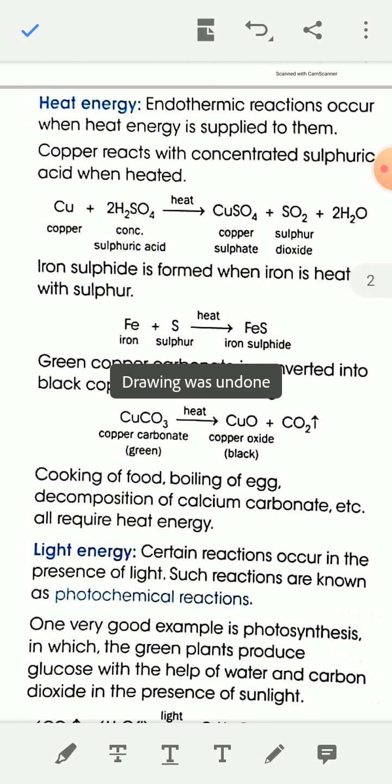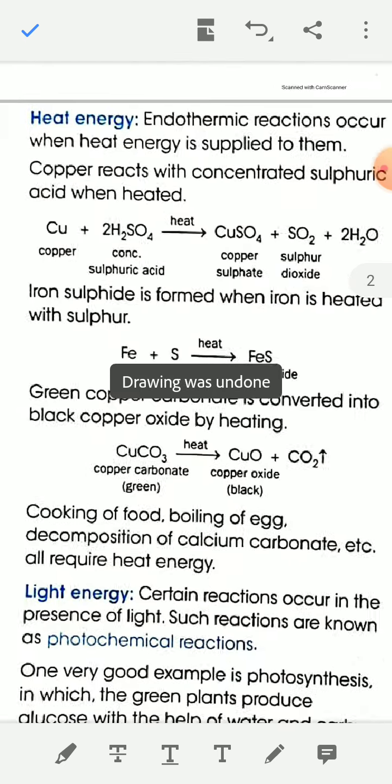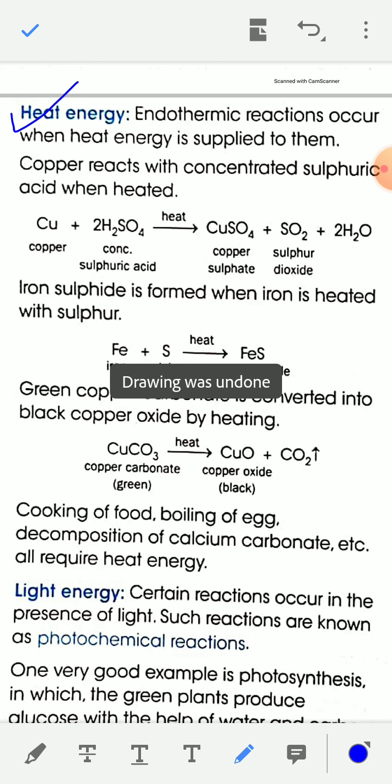Next condition is heat energy. There are two types of reaction, exothermic and endothermic, based on energy change. Endothermic reactions occur when heat energy is supplied to them. For example, copper reacts with concentrated sulfuric acid when it is heated. So heat energy is required for some chemical reactions, especially endothermic chemical reactions.